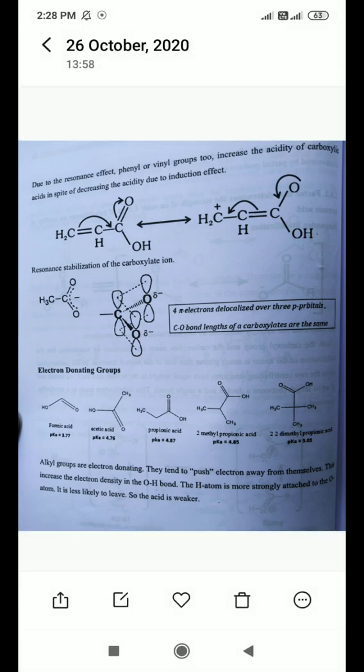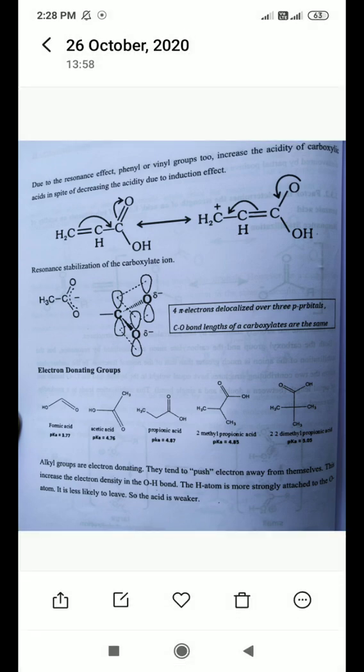Alkyl groups are electron donating groups, which means positive inductive effect. Look here, alkyl groups are electron donating. They tend to push electrons away from themselves. This increases the electron density in the OH bond. The H atom is more strongly attached to the oxygen atom. It is less likely to leave, so the acid is weaker.